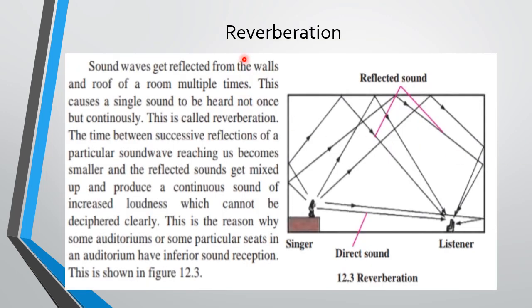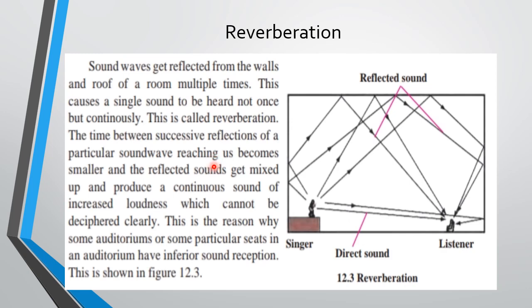Then, what is reverberation? Now, there is a difference between an echo and reverberation. Echo is the continuous repetition of the sound, and reverberation is when you are not able to hear the sound properly. Whatever the reflection of the sound occurs, you are not able to hear them clearly, whereas in an echo, you can hear the sound very clearly. That is the difference between echo and reverberation. If I have to be specific, echo would be repetition of the sound and reverberation would be overlapping of the sound.